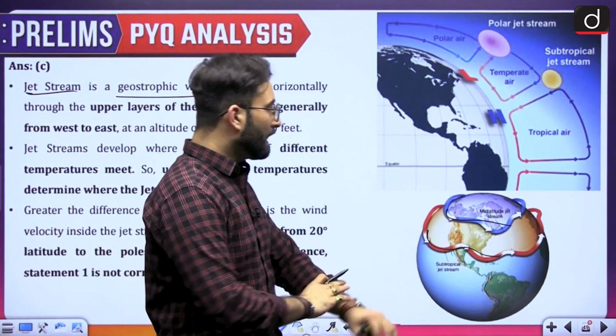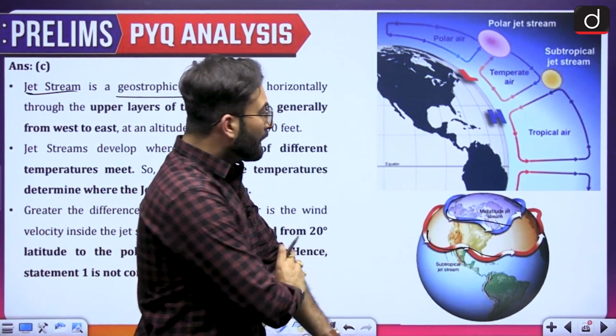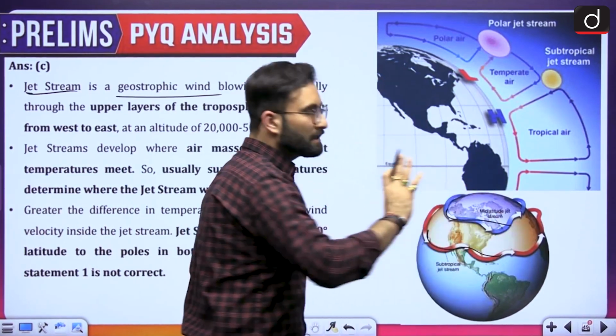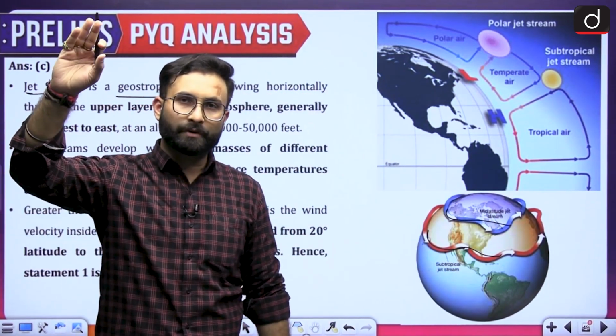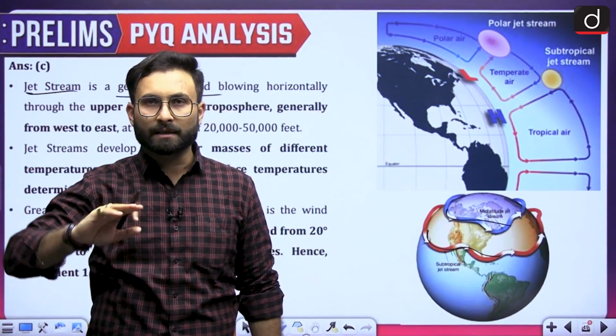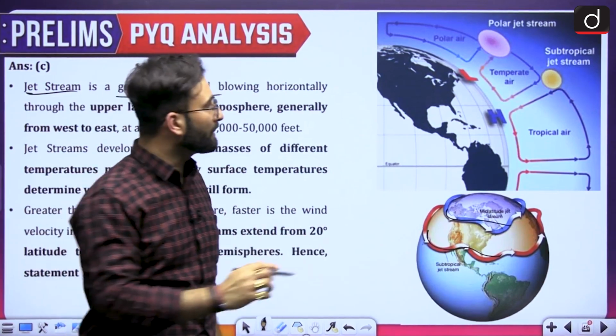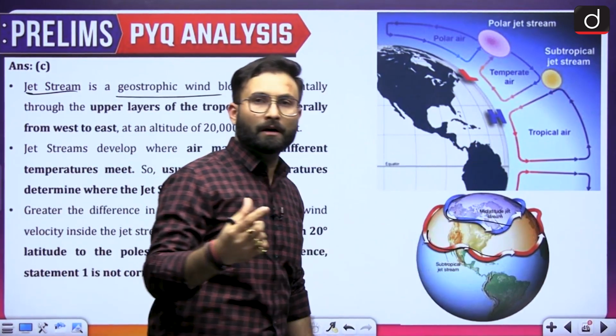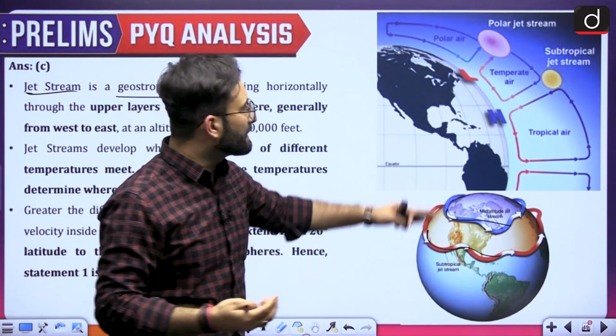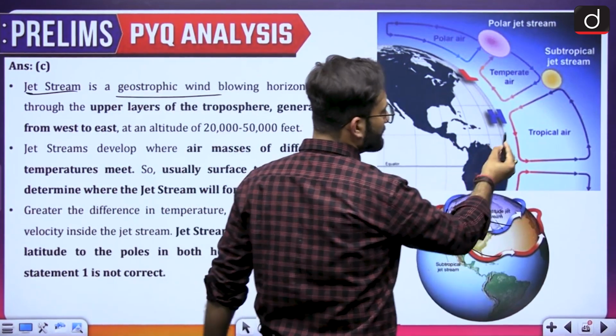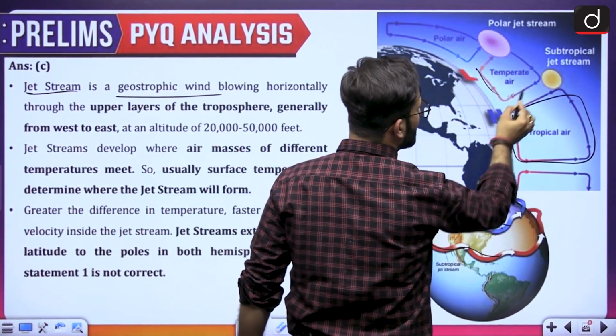That is because of the rotation of the earth. These are called the jet streams. In the upper atmosphere, whatever horizontal movement of the air is there, that is called the jet streams. Now you must have heard about the Ferrel cell and all these cells which are there. These are the cells.